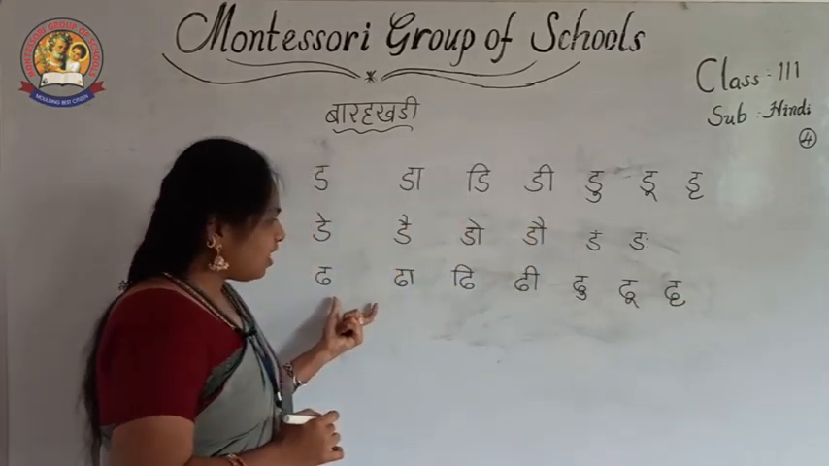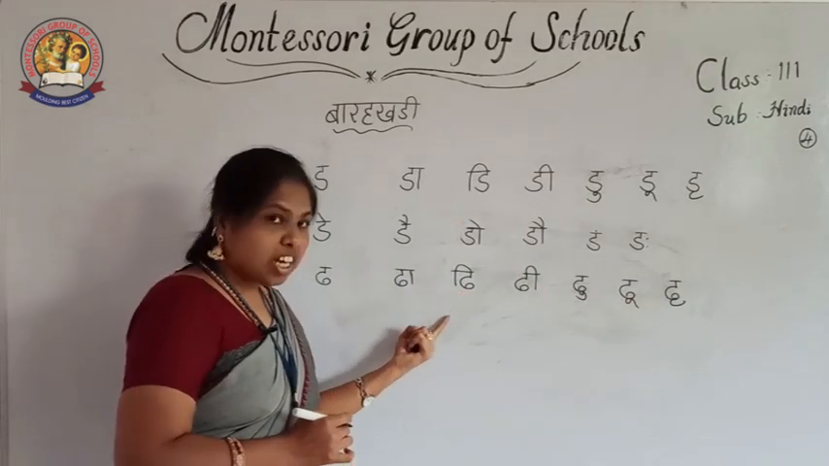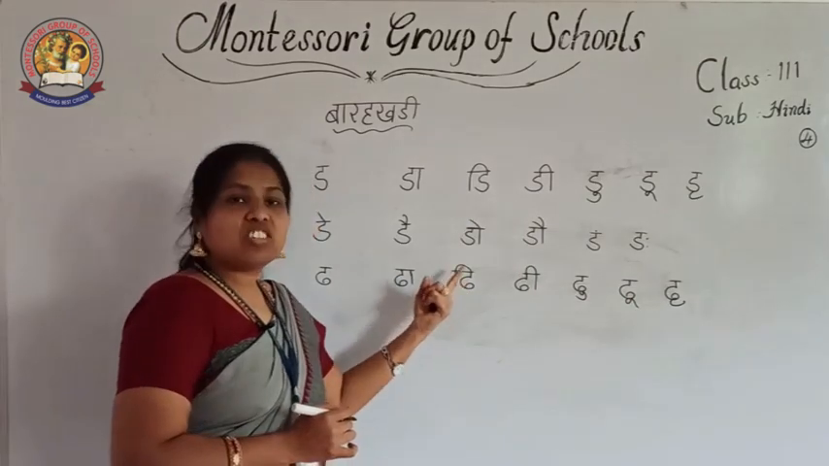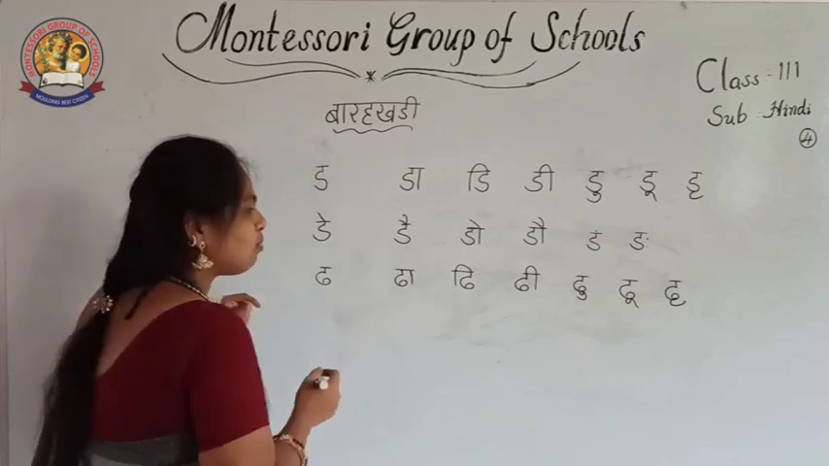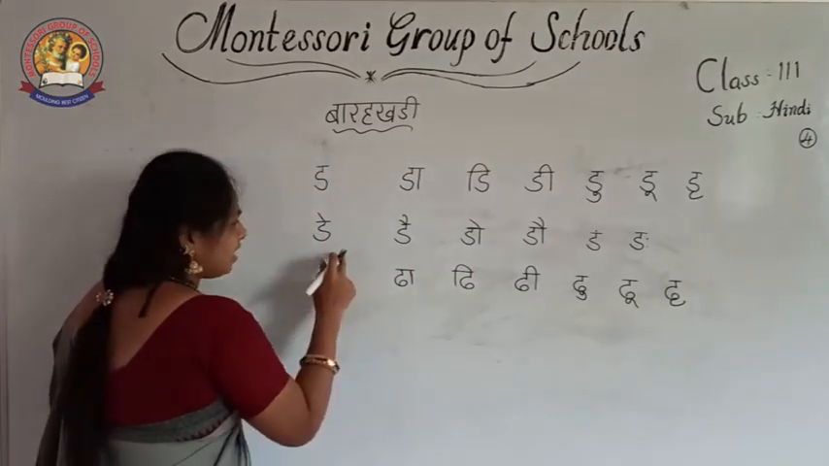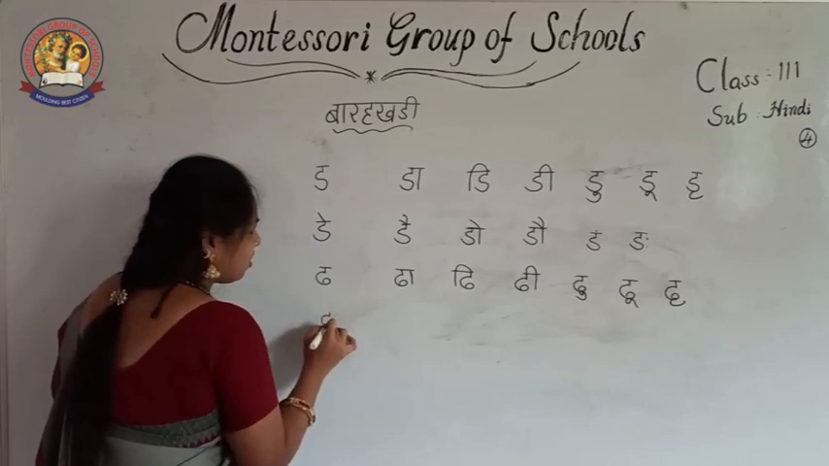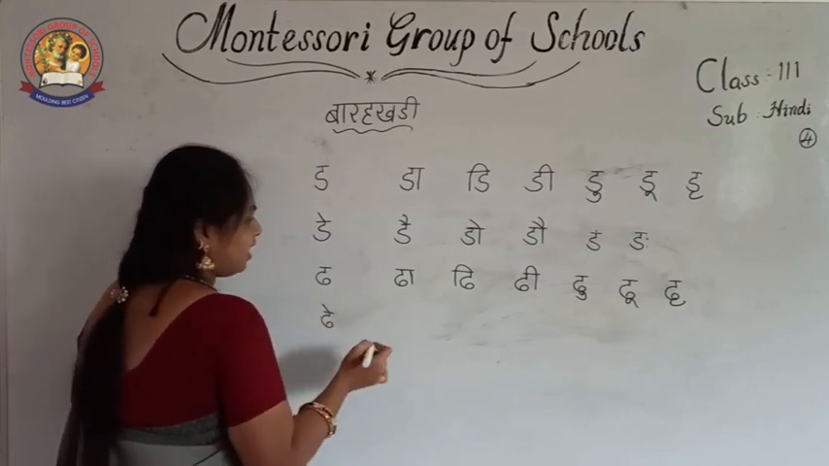While writing this dha, remember that it should not come outside of the line. If it comes outside of this letter, it will become a da, and then the barakadi is going to be a mistake. Da, after that dha. Dha e ki matra dhe.